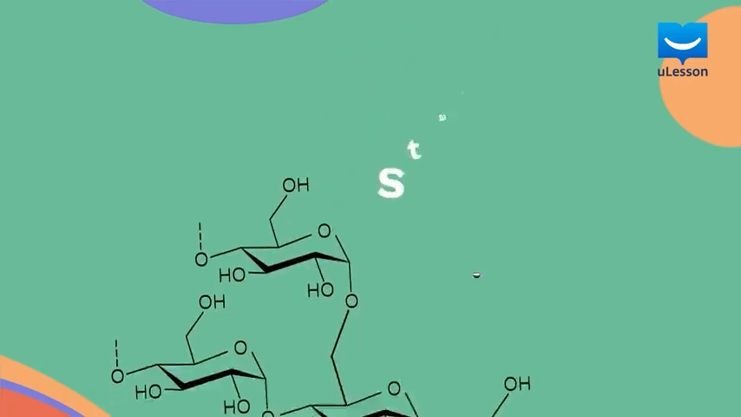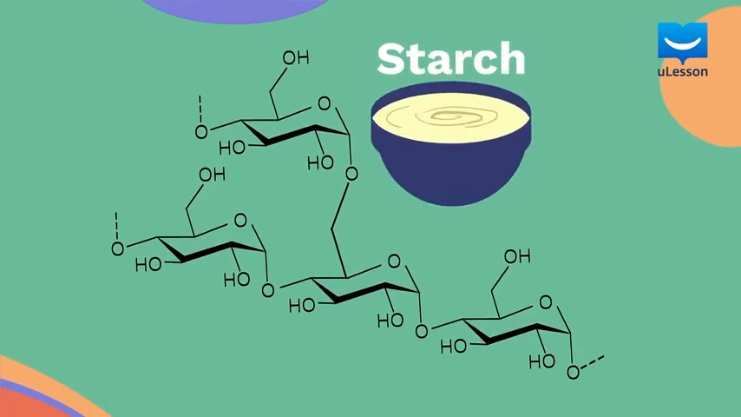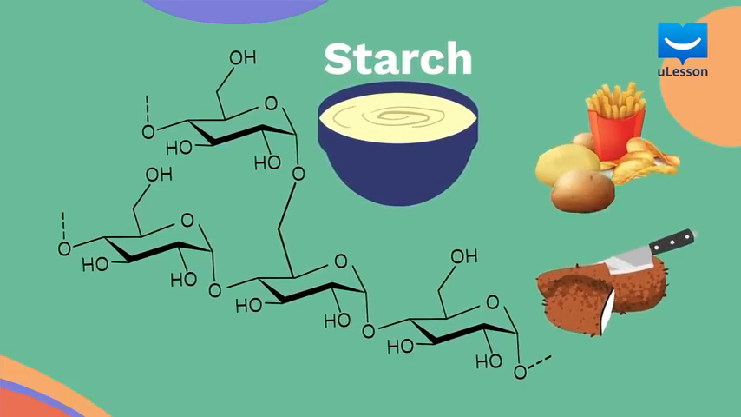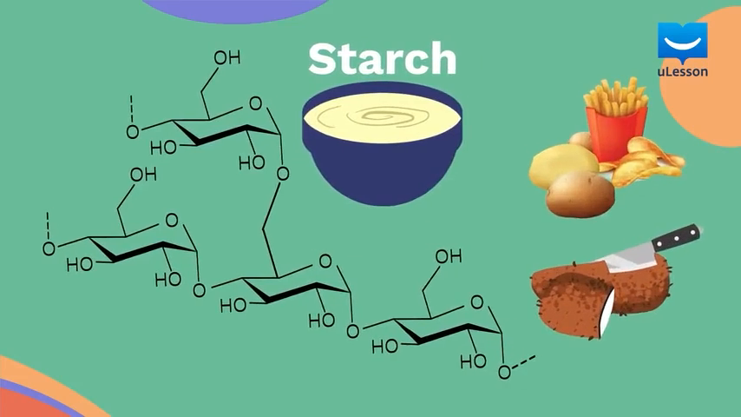Polysaccharides often serve as a mode of storage of monosaccharides in living organisms. One example is starch. Starch is a polymer of glucose that is made up of hundreds to thousands of glucose units. It is found in plant tissues like yam tubers, potatoes, and so on. It is also the starch used to stiffen shirts during ironing.